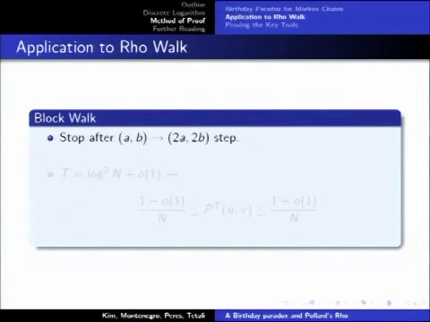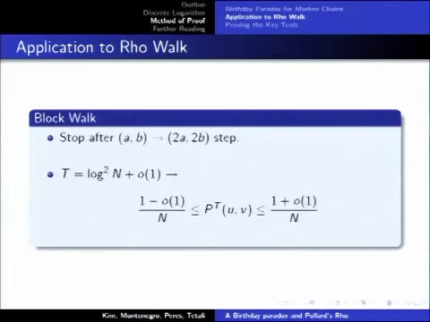So how do we apply this to the Pollard Rho problem? Instead of looking at the row walk, which you recall was add 1 to the first coordinate, add 1 to the second, or double, we're going to look at what we call the block walk. In this walk, we just do the row walk, and once we do a doubling step, we stop. And we call that 1 step of our block walk. So on average, this would be three row steps, because you have probability 1/3 of making a doubling step at each step of the algorithm. And we can show that after log squared n steps, this block walk converges.